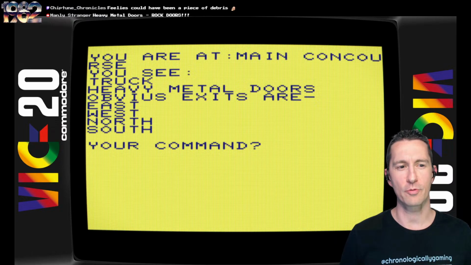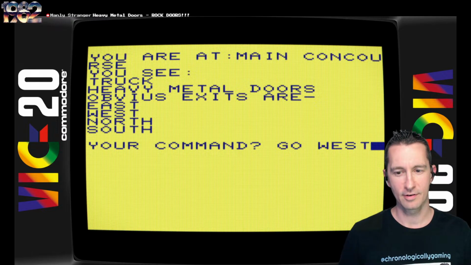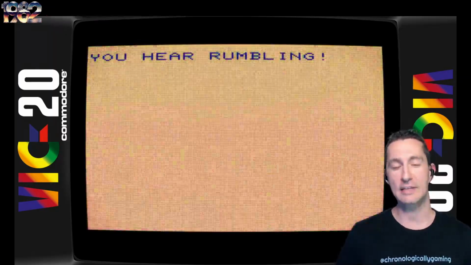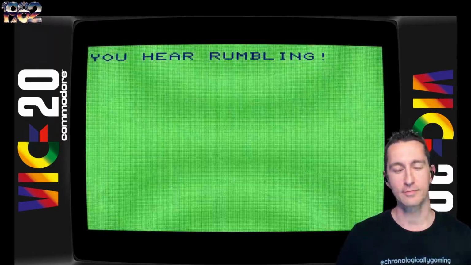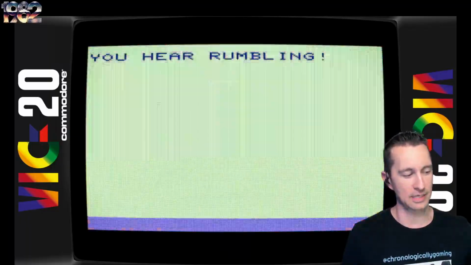We're in the main control room. We can see a truck, heavy metal doors, obvious exits are east, west, north, and south. Where do we want to go? Let's go west. Whoa, special effects in a text adventure game? It is not the first, but you've got to admit, it is refreshing to hear some sound and some graphics when you're playing the game.